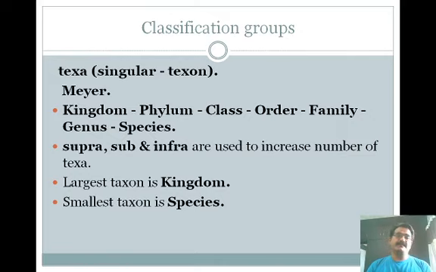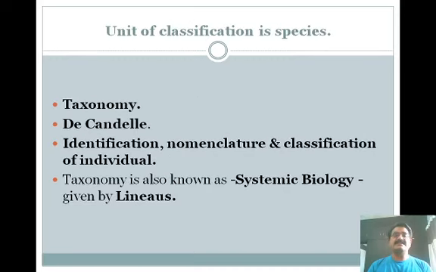He gave the names of the taxa in the form of kingdom, phylum, class, order, family, genus and species. Then supra, sub and infra are also used to increase the number of taxa. The largest taxon is the kingdom and the smallest taxon is the species.